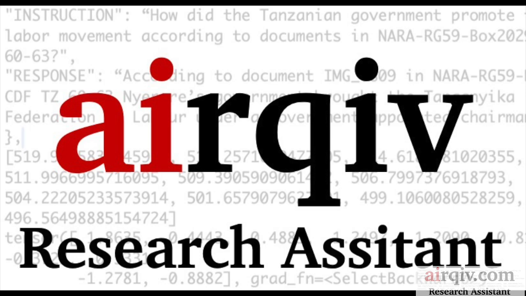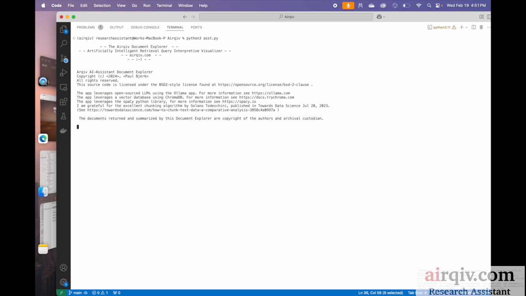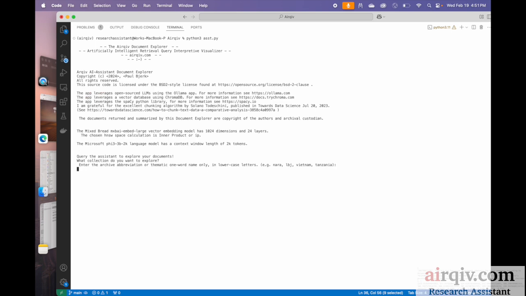Hello, welcome. We're going to do a demonstration of a very simple prototype of a retrieval augmented generation app, or a RAG app. This uses vector embeddings and retrieves according to a semantic search, and then summarizes an answer using a language model, an AI large language model.